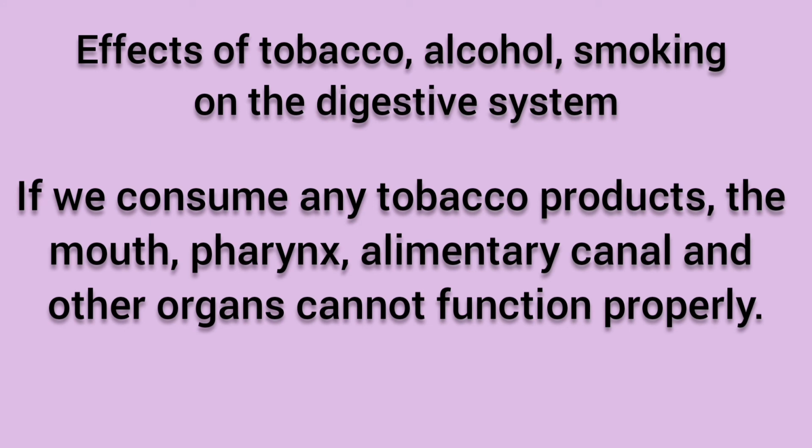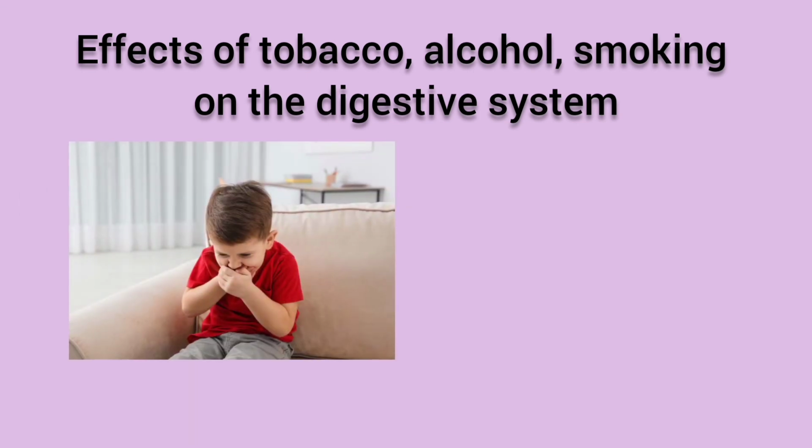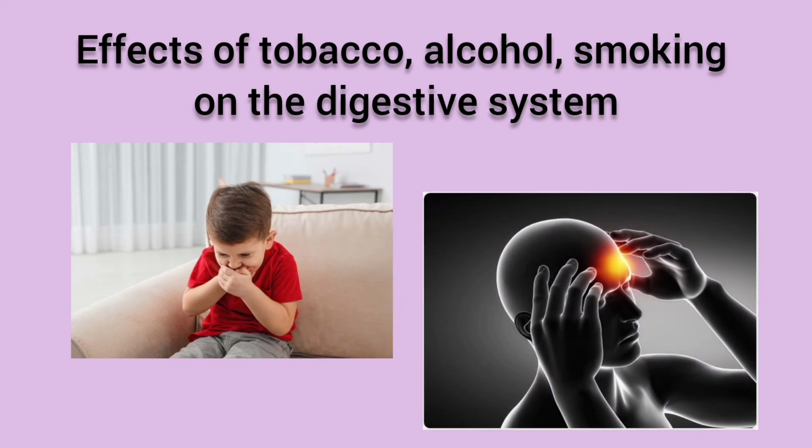Children, if we consume any tobacco products, the mouth, pharynx, alimentary canal, and other organs of the digestive system cannot function properly. It causes problems like vomiting, nausea, and headache.